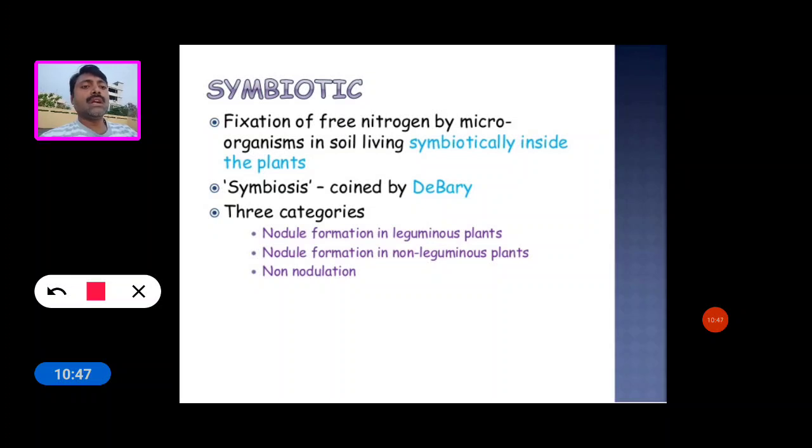Next, symbiotic nitrogen fixation is categorized into three types. The first is nodule formation in leguminous plants. The second is nodule formation in non-leguminous plants. And the third is non-nodulation.